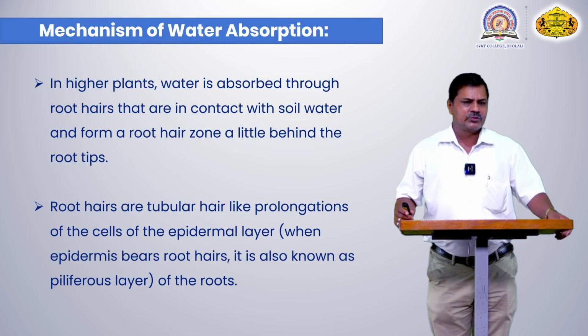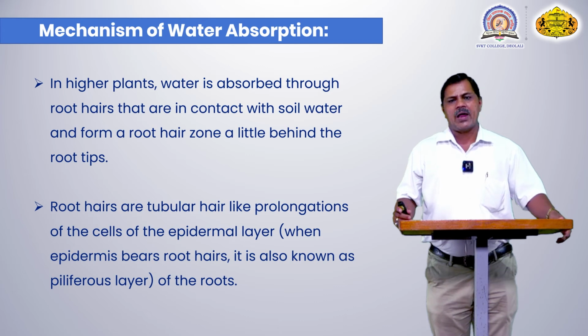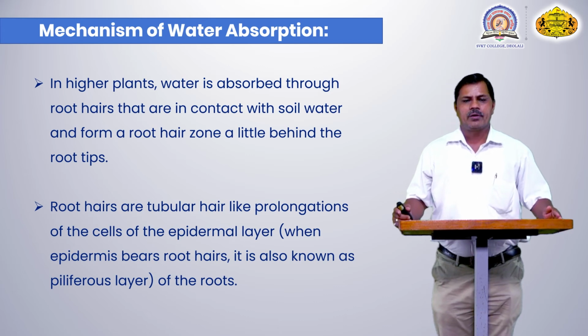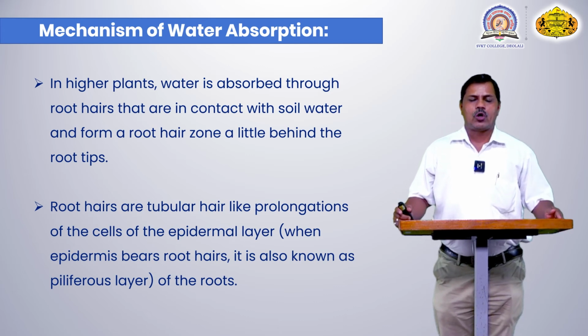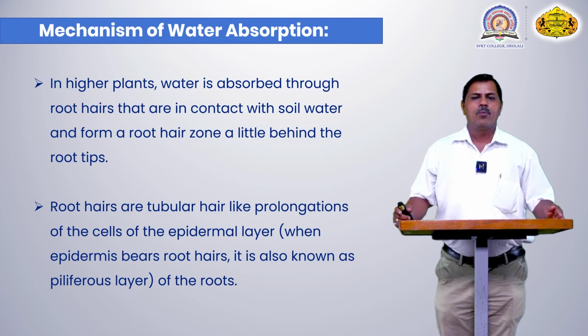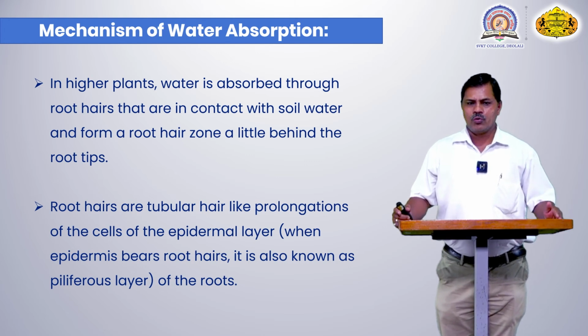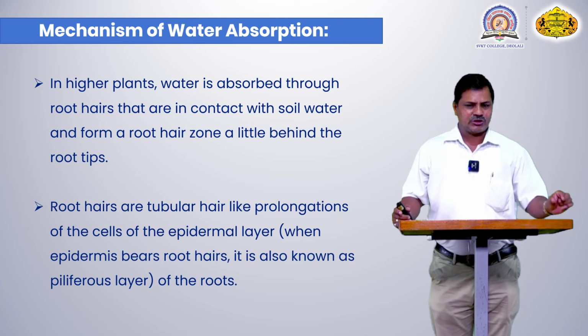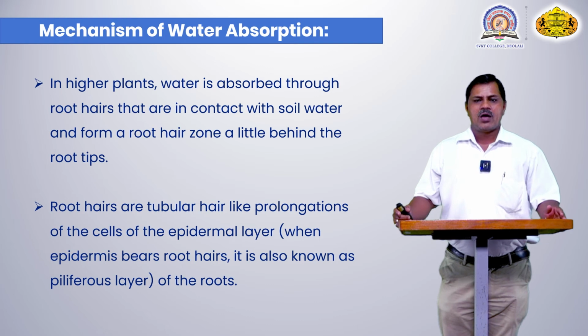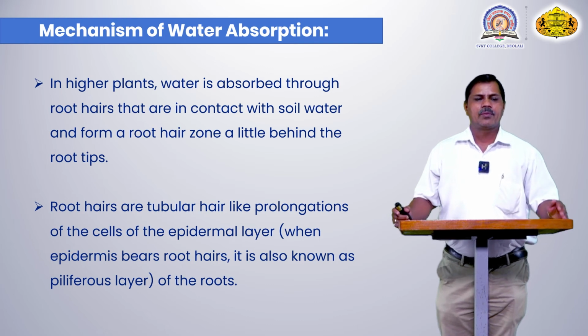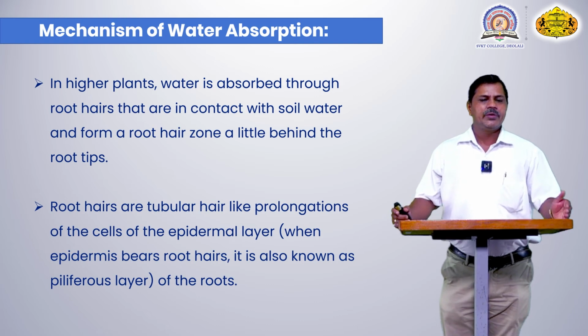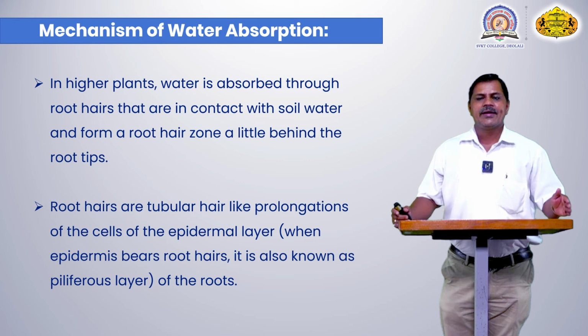Now, the mechanism of water absorption. There are different types of mechanisms occurring. In a higher plant, water is absorbed through the root hairs that are in contact with the soil particles, and from the root hair zone, a little behind the root tip, they absorb these water molecules. That is their major role. Root hairs are tubular, tube-like or capillary-like structures, and they are prolongations of the cells of the epidermis. When the epidermal cells bear root hairs, it is also known as the piliferous layer of the root.